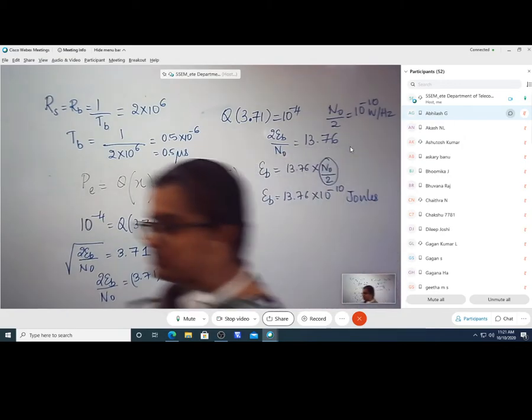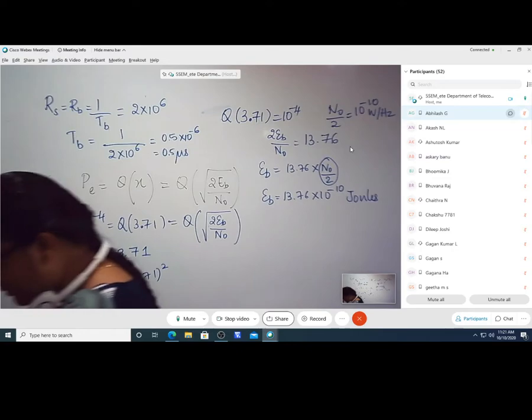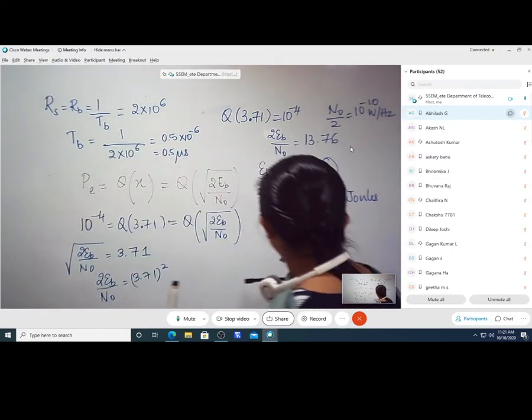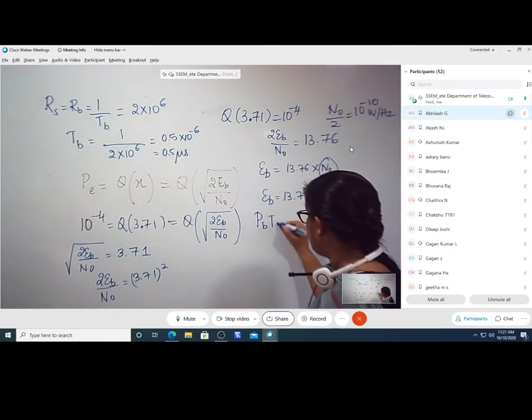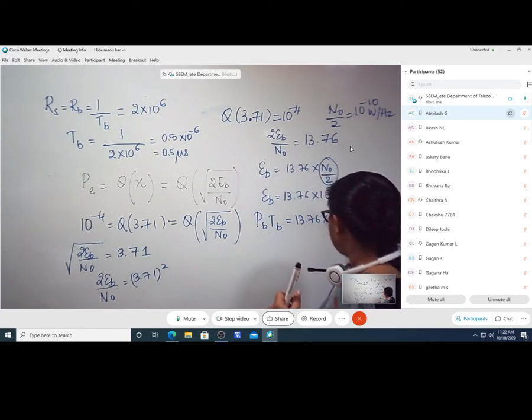What is this? The energy of the bits. It is always measured in terms of joules. The energy of the bit that is required to obtain a probability of error equal to 10 raised to minus 4 is 13.76 into 10 raised to minus 10. So once we have known this, what we need to do? We need to find out the power. This is PB into TB is equal to 13.76 into 10 raised to minus 10.